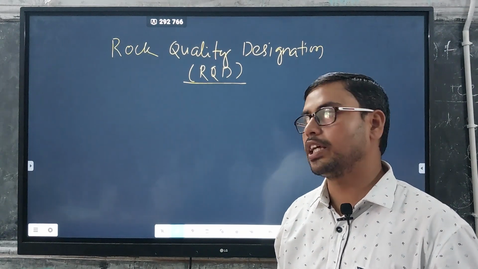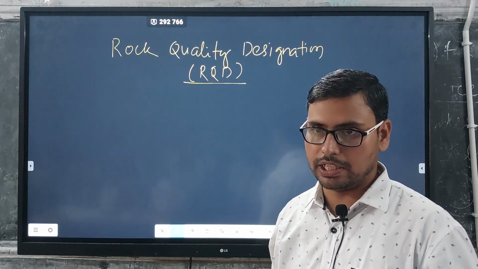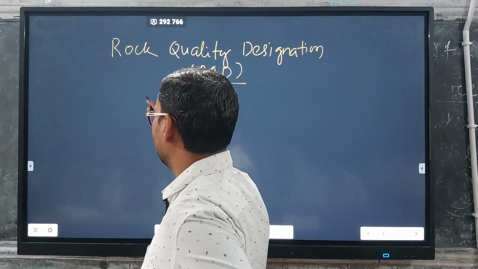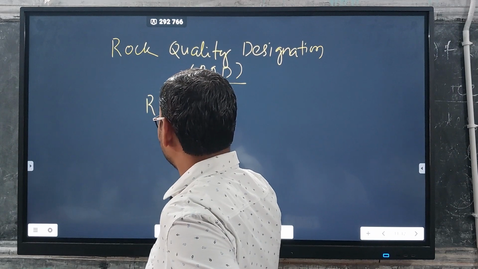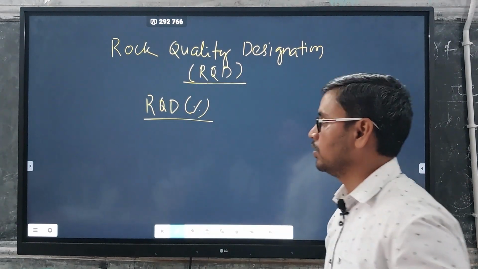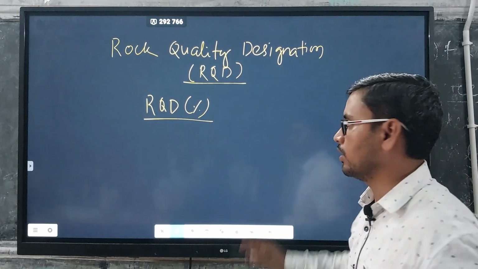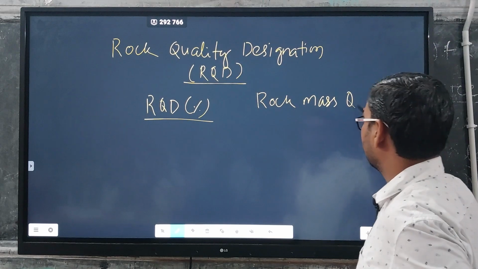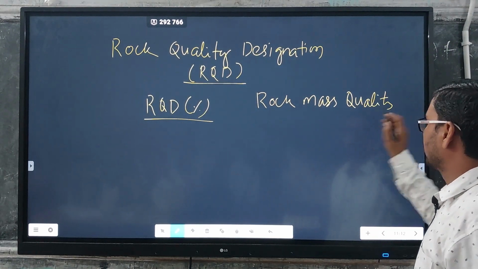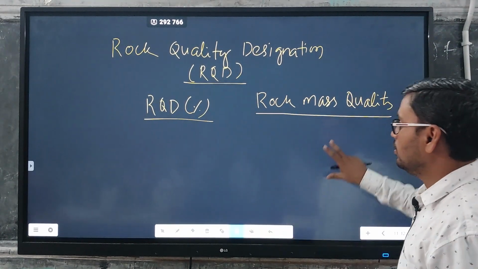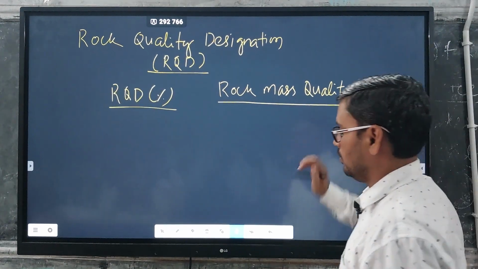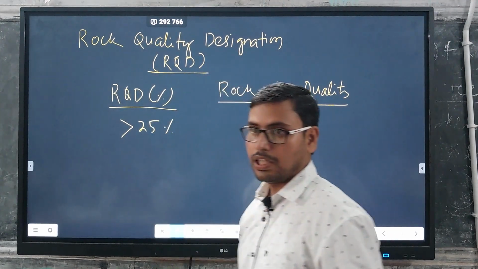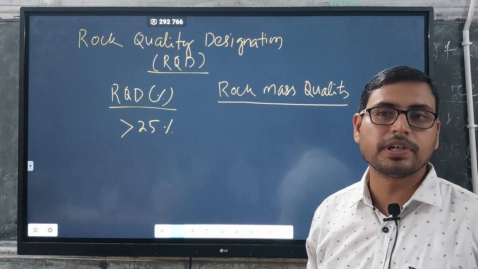And this RQD tells about the nature of the rock, or the rock mass quality. Suppose your RQD is less than 25%. This is your RQD in percentage, associated with your rock mass quality. If it is less than 25%, then the quality of that rock mass is very poor.